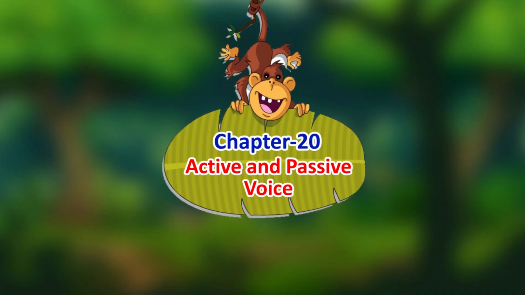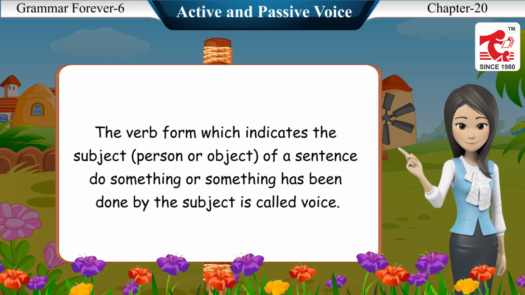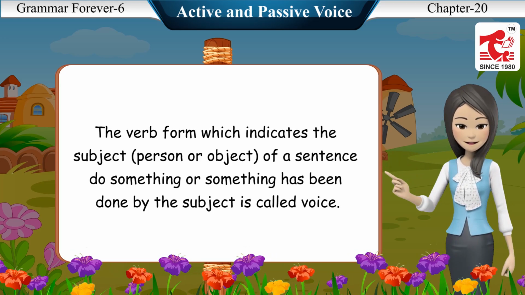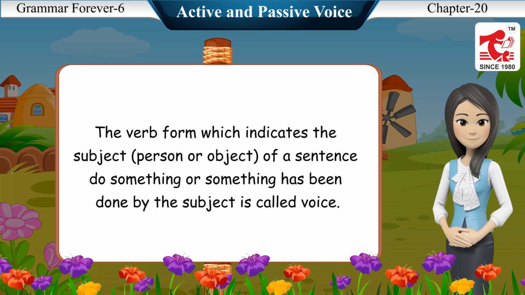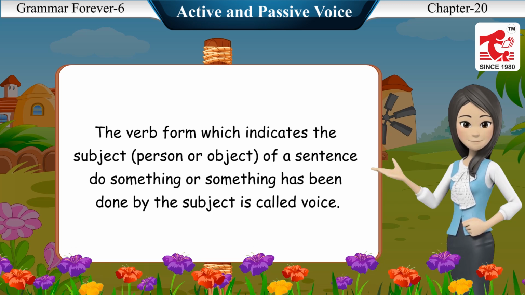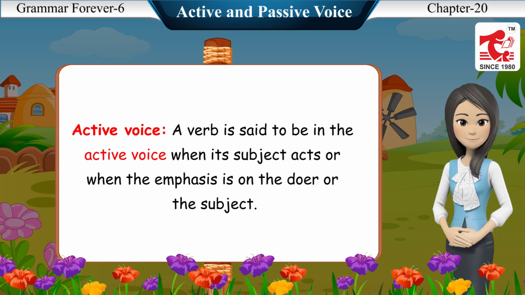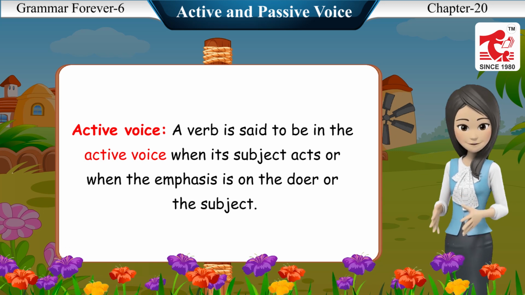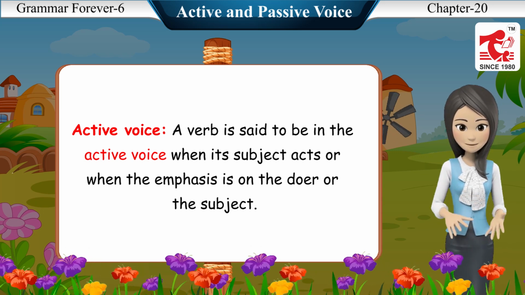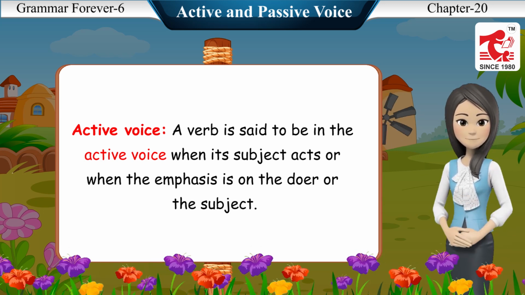Chapter 20. Active and passive voice. The verb form which indicates that the subject, person or object of a sentence does something, or that something has been done by the subject, is called voice. Active voice. A verb is said to be in the active voice when its subject acts, or when the emphasis is on the doer or the subject.